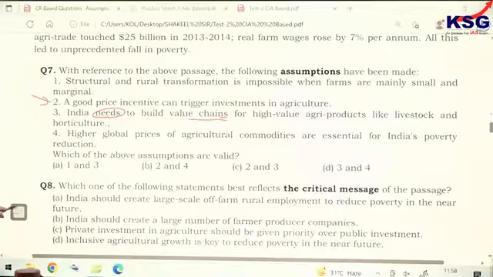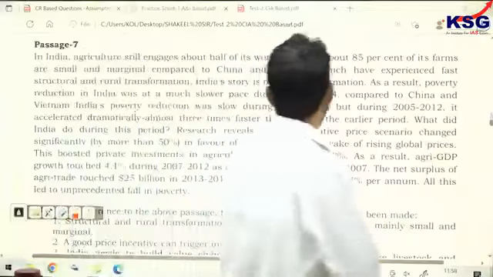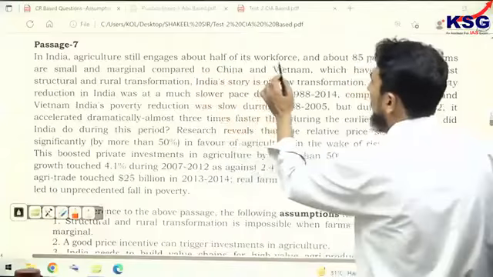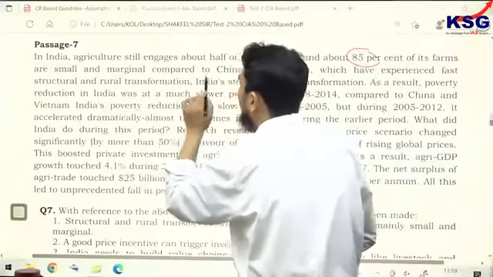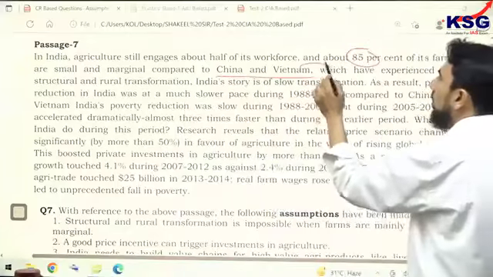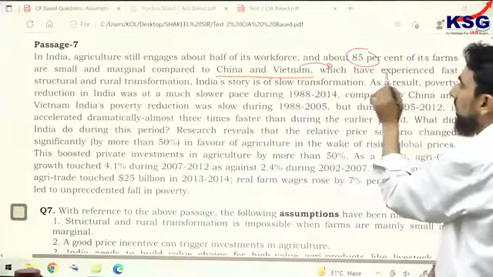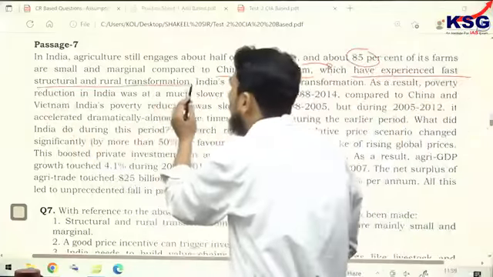It is in the line of the thought, and you can say it's a manifestation of this part. The author mentions that in India, agriculture engages about half of its workforce and about 80% of its farms are small and marginal, compared to China and Vietnam, which have experienced fast structural and rural transformation.